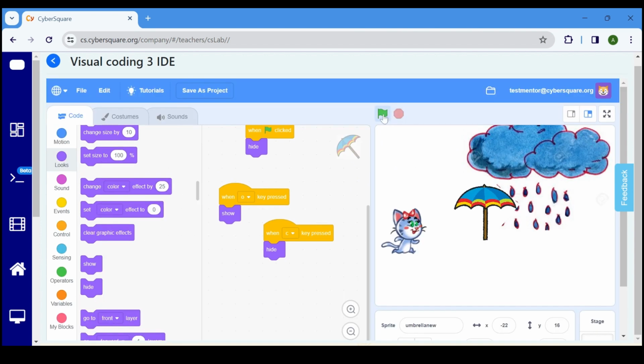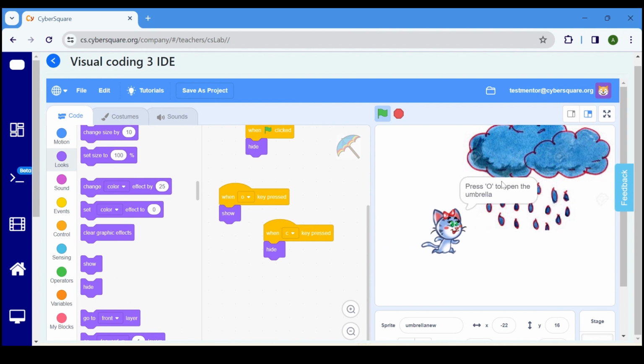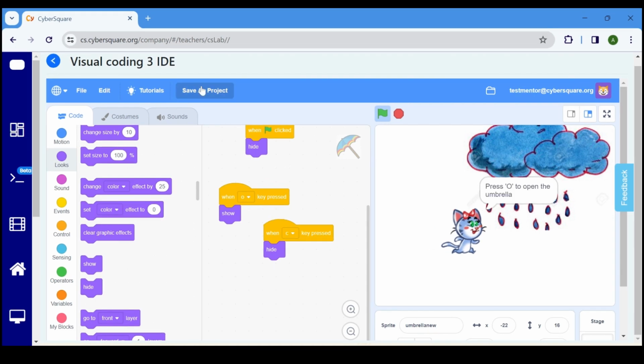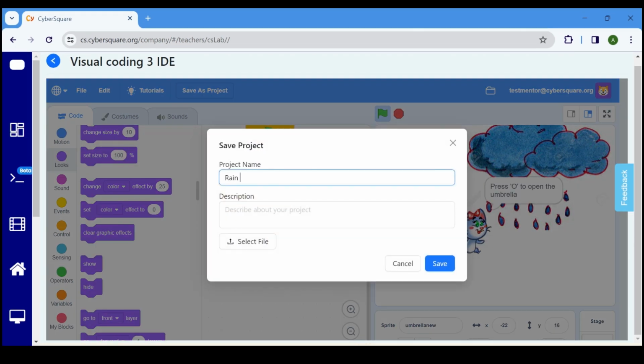Execute the program by clicking on the flag icon. When the cat gets close to the rain, it stops and asks you to press O to open the umbrella. Pressing the O key makes the umbrella appear, and pressing C hides it again. Save the program by clicking here and providing it with an appropriate name. Thank you.